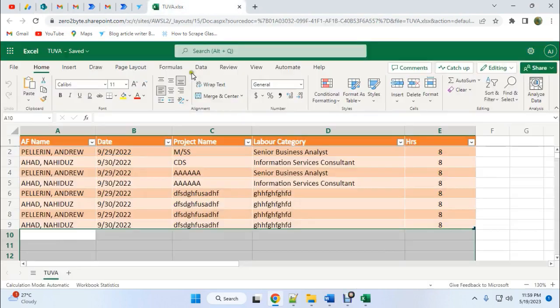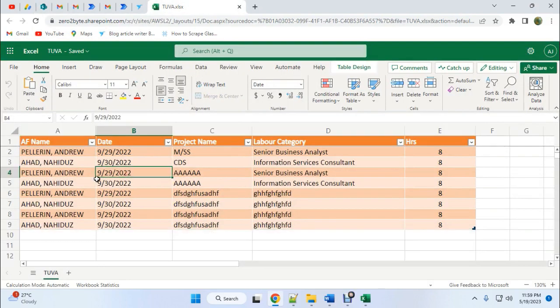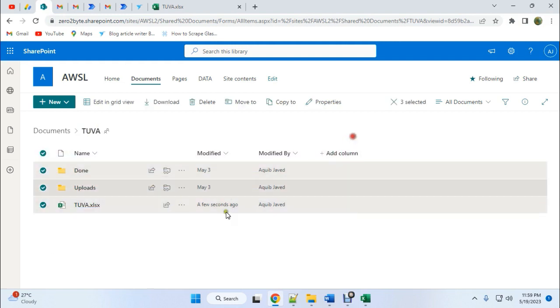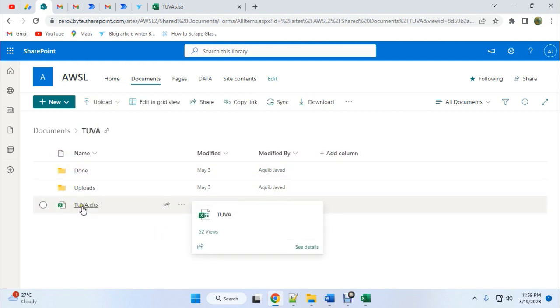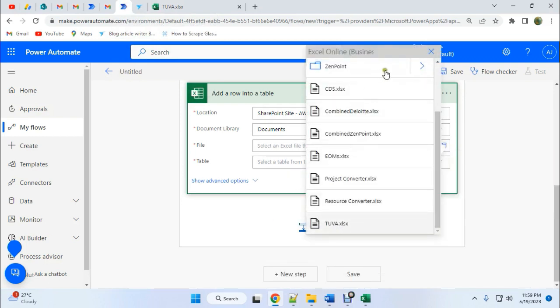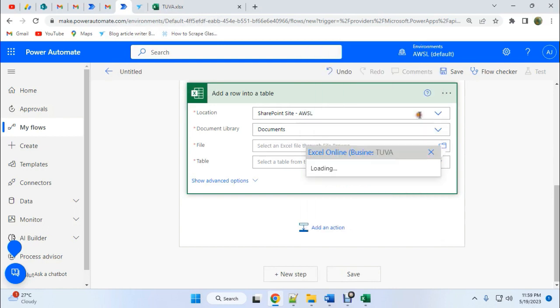So imagine this is our master template. You can create any master template and just drag it into any folder, or you can create a folder like, I mean, done uploads, and this is the master template. So now I need to choose this master template. Here I'll click on this folder icon, and then we'll go over to tuba, and then tuba.xls.